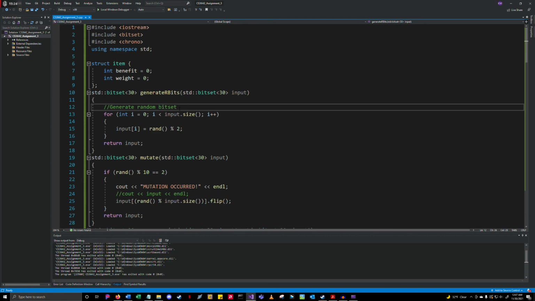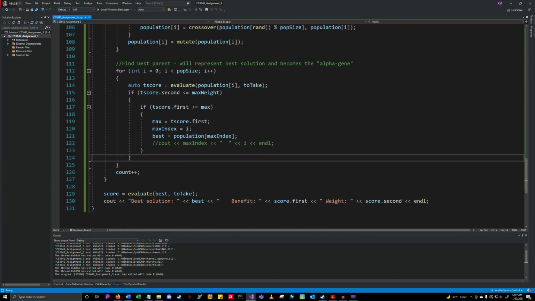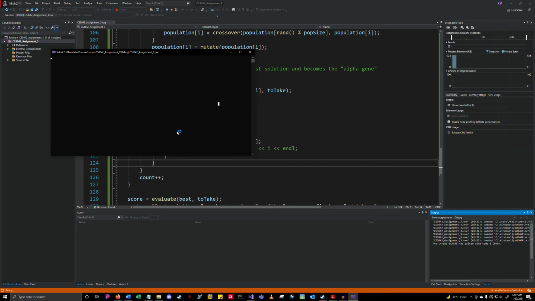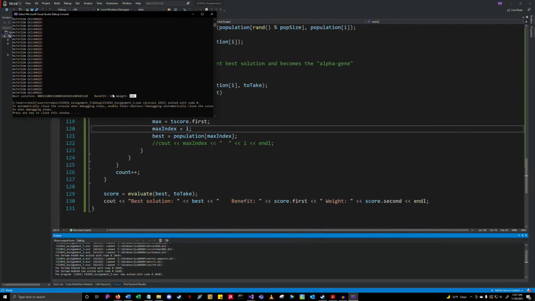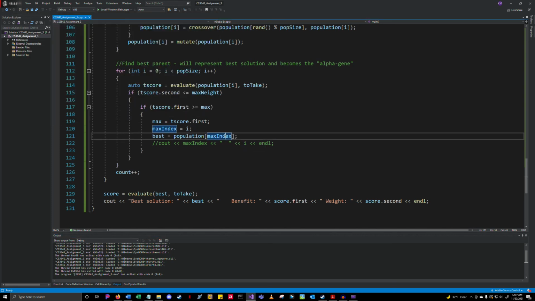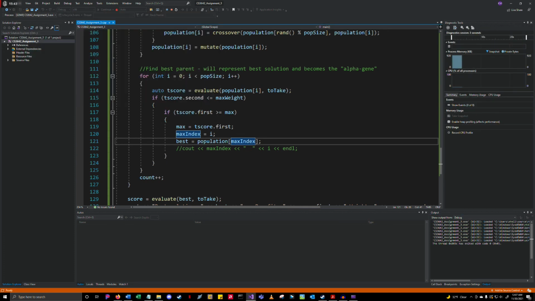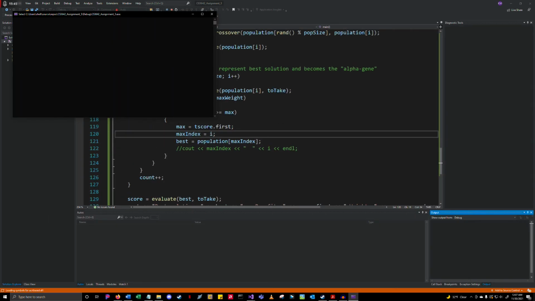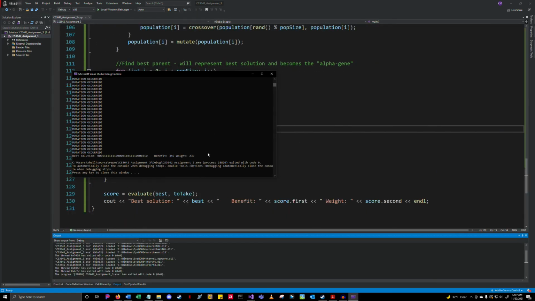Yeah, super fun. But yeah, that's the entire knapsack problem, and it works relatively decently. I like it. 249, 342, and it's not going to always give me the same exact answer, but it's going to give me a pretty good answer, usually. So if I can get it to run, there it goes.